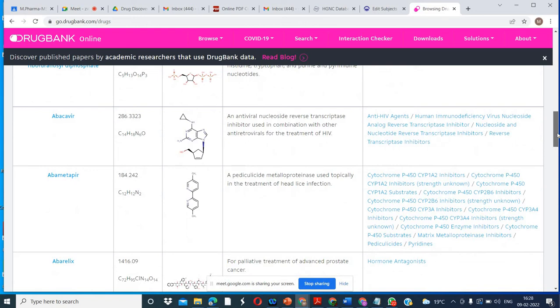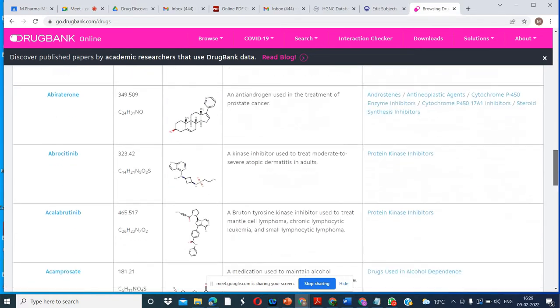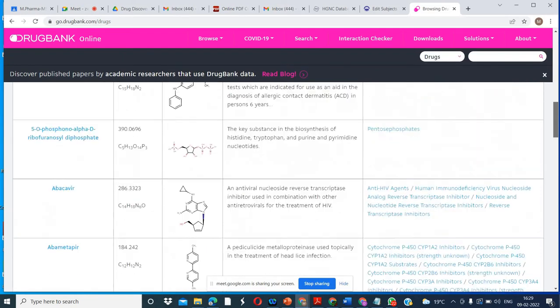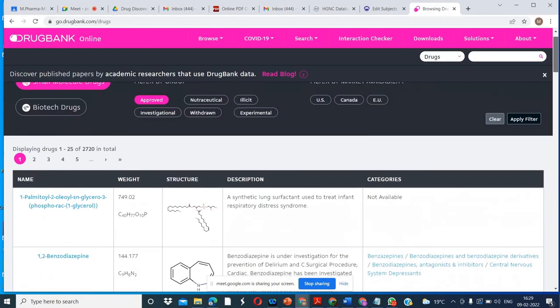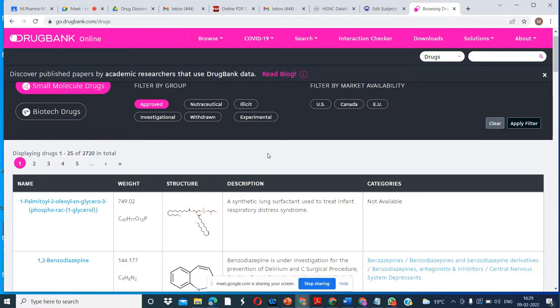You are able to see here the different drugs that work against different targets. This is abacavir, which works against HIV. The information about different drugs is given here. Now what is the benefit? We have the information, the molecular weight of this drug, and the molecular formulas. Now what can we do with this in drug designing?